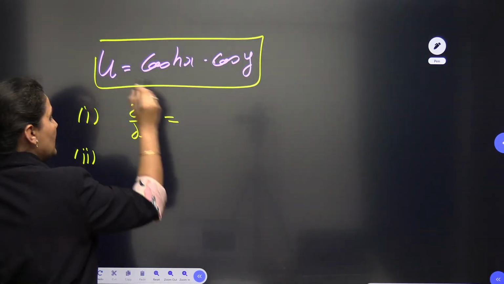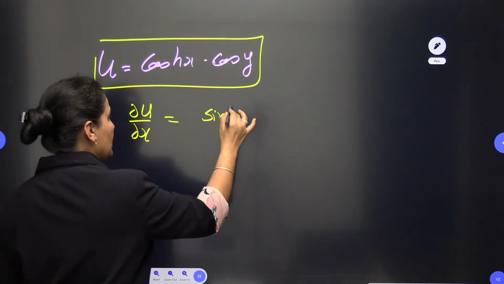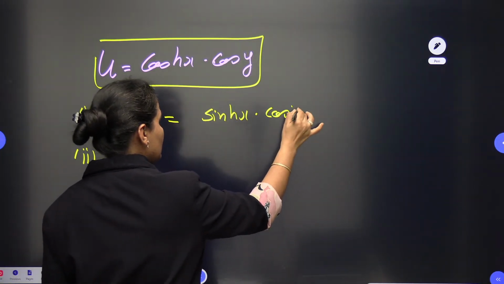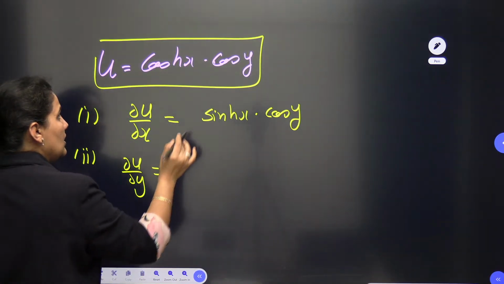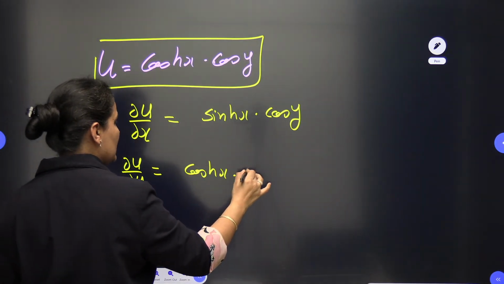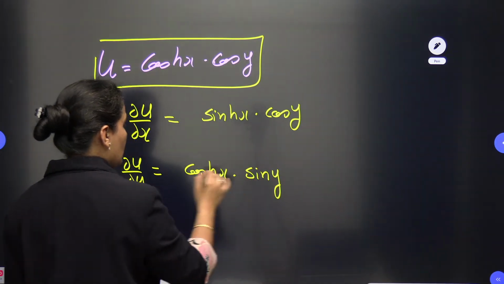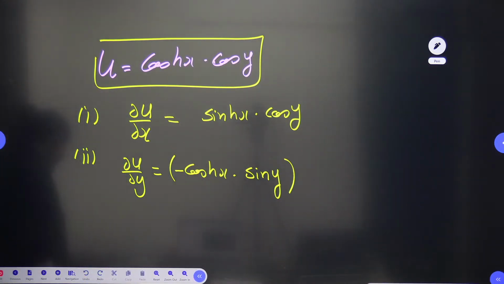When I find del u by del x, with respect to x, it will be sin hyperbolic x, and cos y will be the same. Then you need to find del u by del y also. When you find del u by del y, cos hyperbolic x is as it is, and the differentiation of cos y will be minus sin y. These two steps are done.